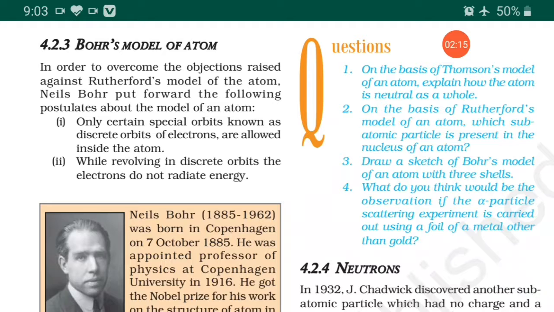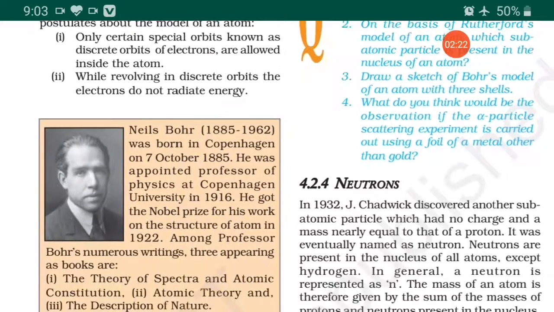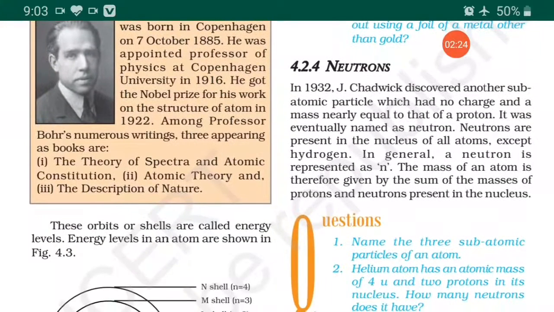In our previous video presentation, we had discussed the Bohr's model of an atom. Today in this video presentation, the discovery of the neutron, that important topic, we will discuss.